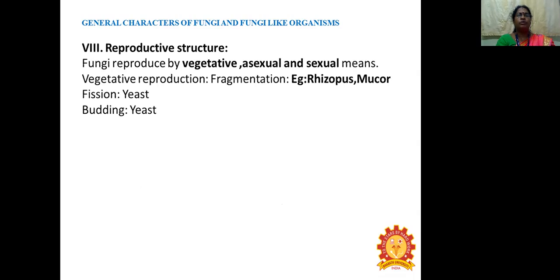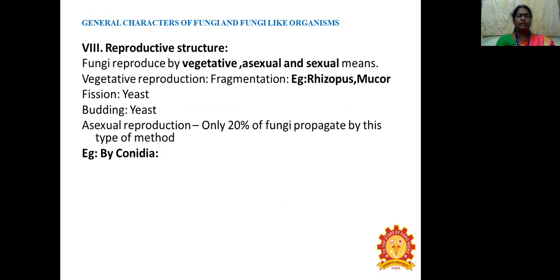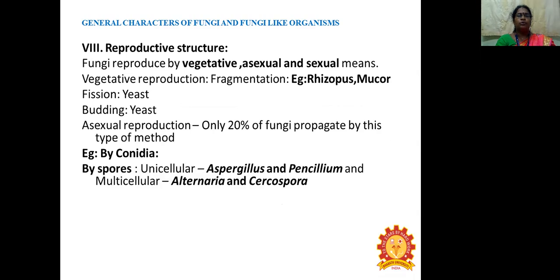So the next character is reproductive structure. The fungi reproduce by vegetative, asexual, and sexual means. Vegetative reproduction: fragmentation, example Rhizopus, Mucor; fission, yeast; budding, yeast. Asexual reproduction: only 20% of the fungi propagate by this method, for example by conidia or spores. The spore may be unicellular, example Aspergillus and Penicillium, or multicellular, Alternaria and Cercospora.